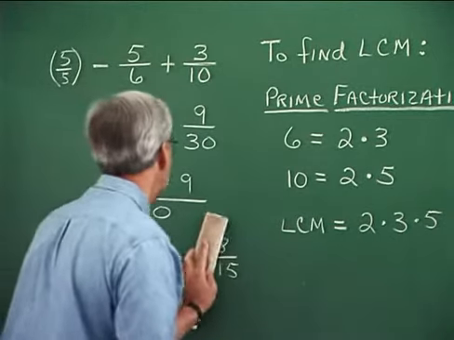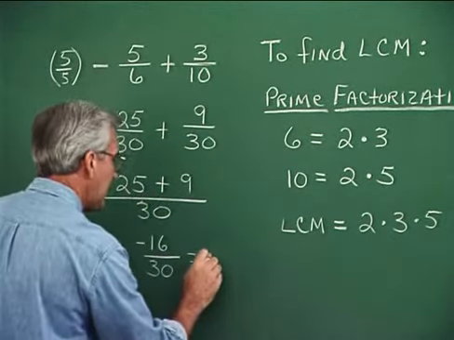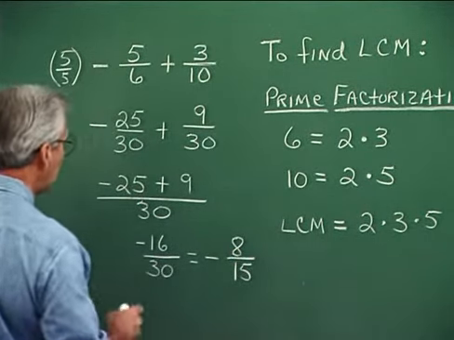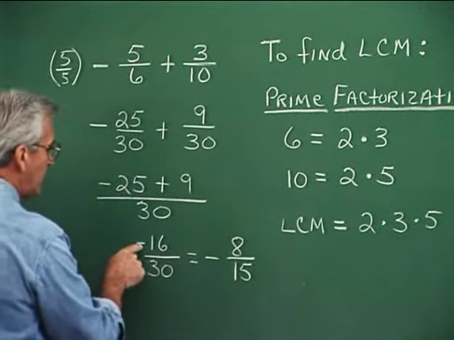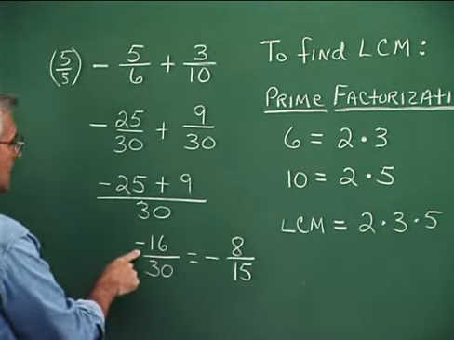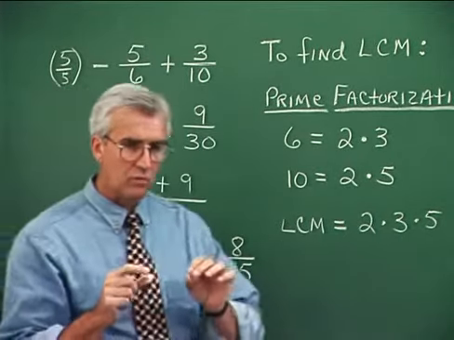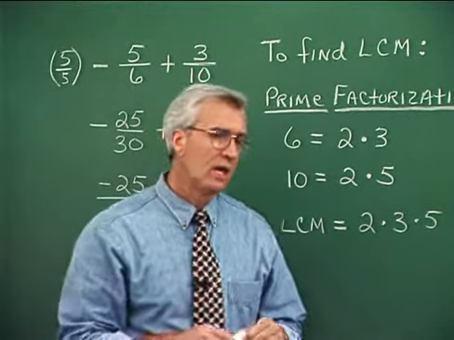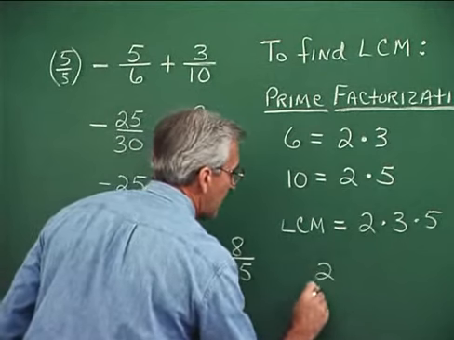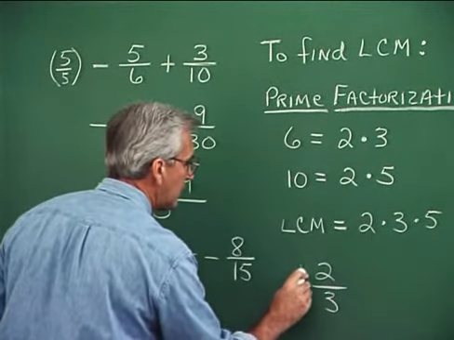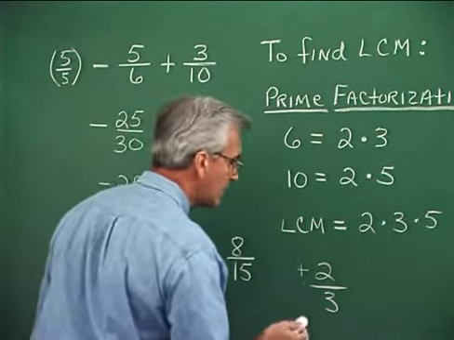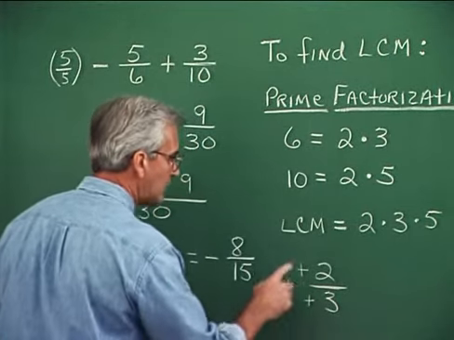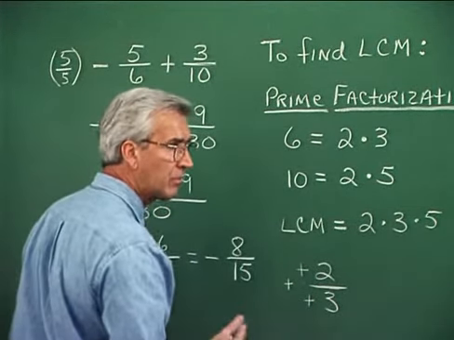Now, there is something else. Let me spread this out just a little bit so you can see it more clearly. Negative 8 over 15. Something else I think we ought to talk about right here is, notice that this sign appears in this numerator right here as I've written it. Actually, there are 3 signs within any fraction. You can think of any fraction having 3 signs. In the fraction 2/3, there is a sign of the numerator. It's understood to be positive here. This is a positive 2. There's a sign of the denominator, and there's a sign of the fraction itself. And just for 2/3, they're all considered to be positive or plus.